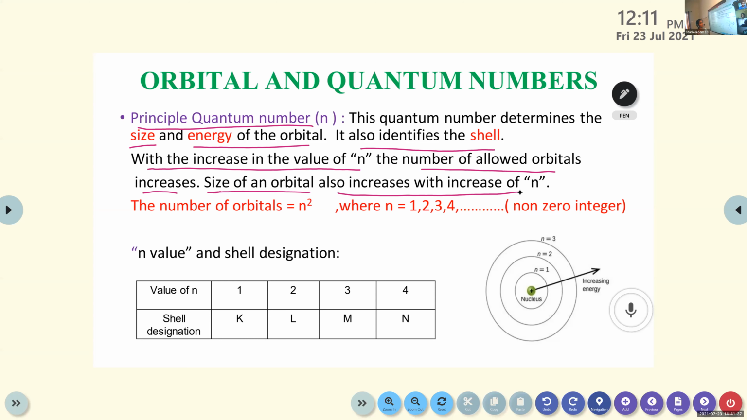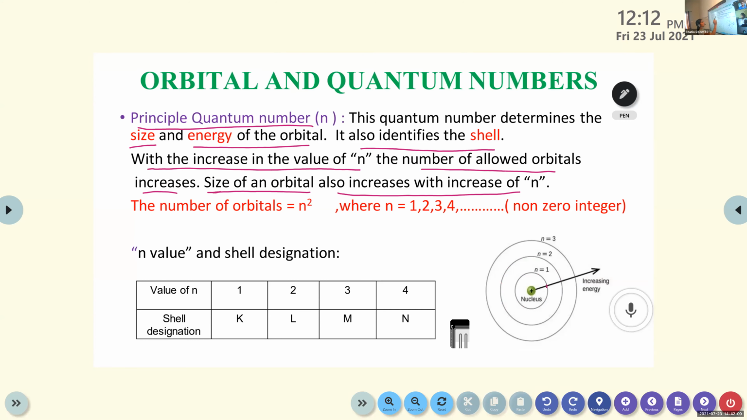If the n value is increased, the size of an orbital also increases. If n equals 1, it's a small one. n equals 2 is larger compared to n equals 1, like that. Look at the figure here. Here it is n equals 1, so this is the size of this shell. Then for n equals 2, the size of the orbital increases again. Then for n equals 3, it increases again. Okay? So that's the point.